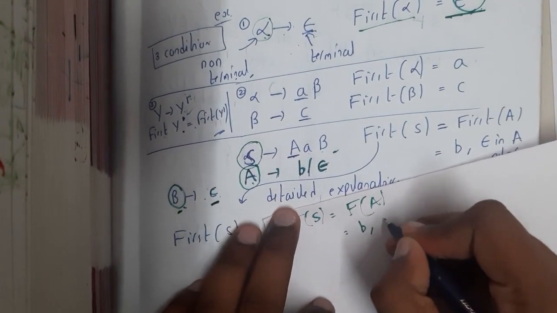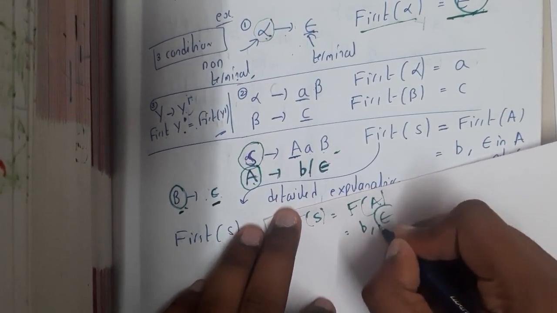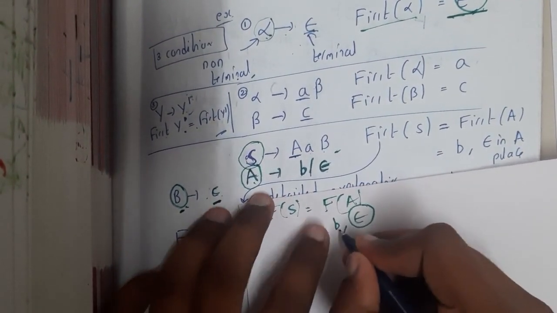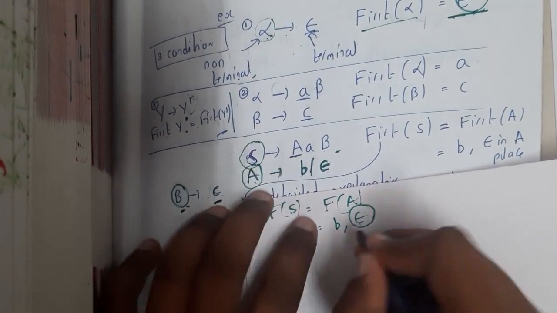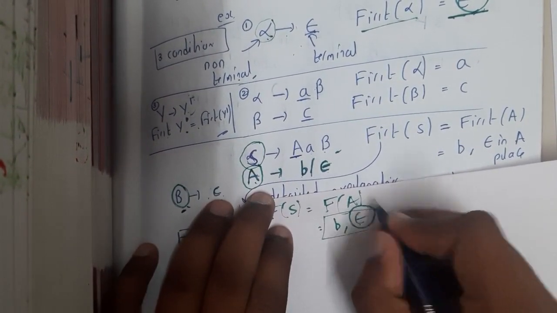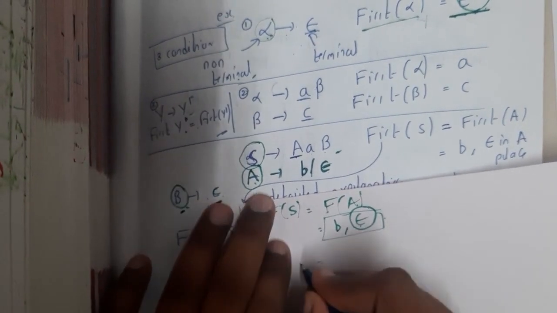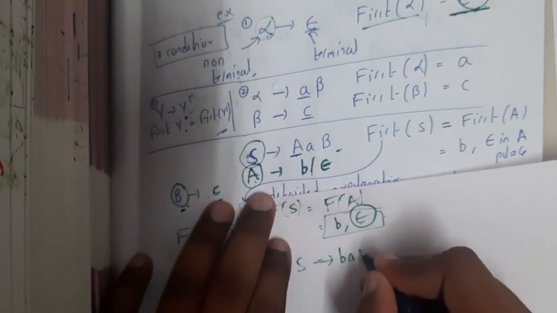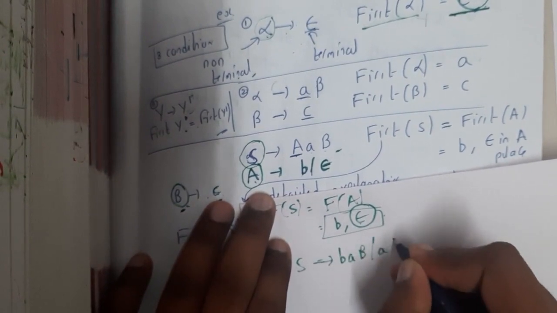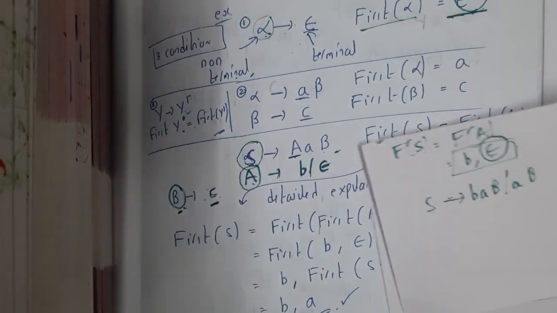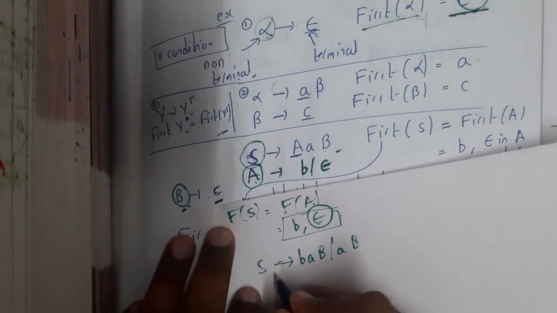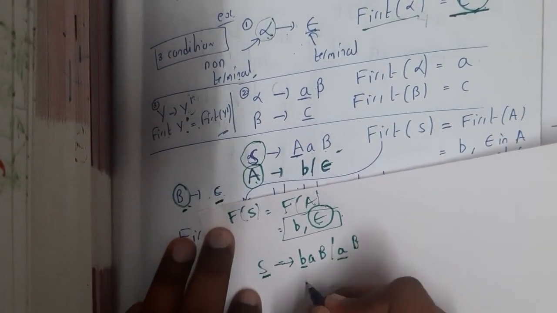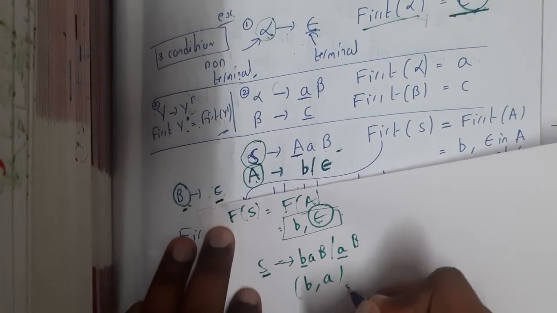So once you got an epsilon, just substitute this epsilon here, guys. Whatever you are getting here, just substitute them here. That is nothing but S. Now S implies capital B, A, beta, or small a and beta, right? I think I am correct, right? Yes. So now calculate the first of S, guys. So first of S is nothing but B comma A. In this way you will be calculating, guys.